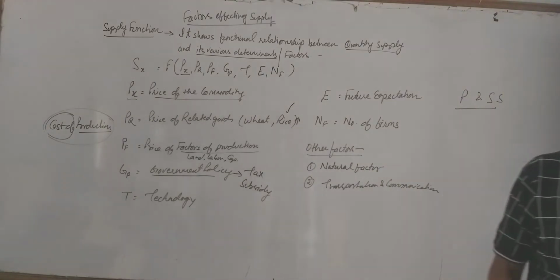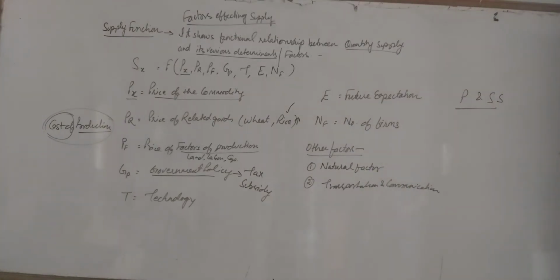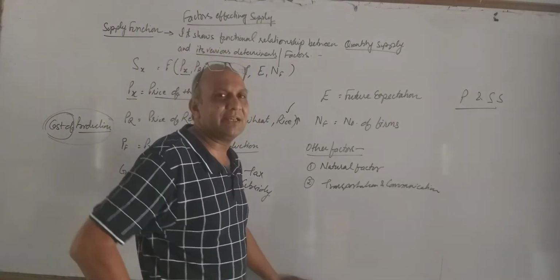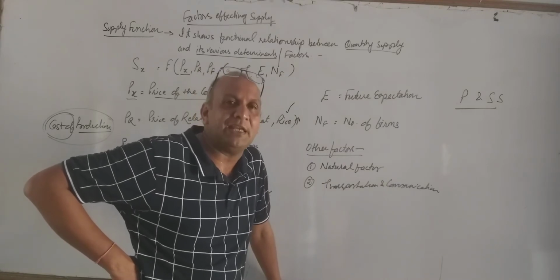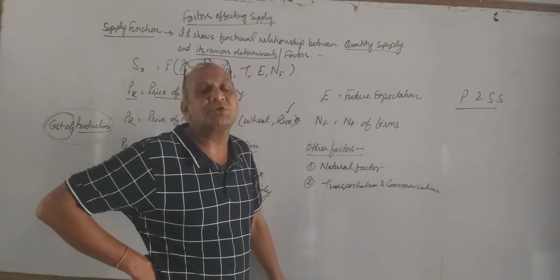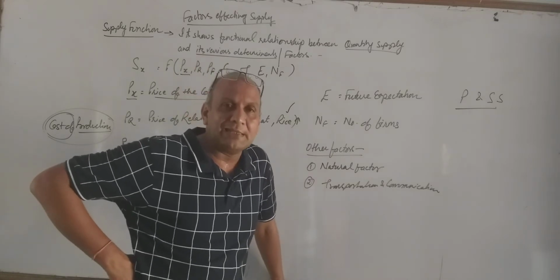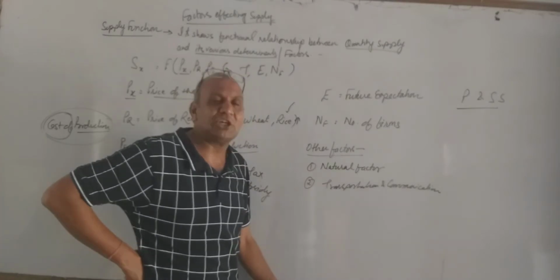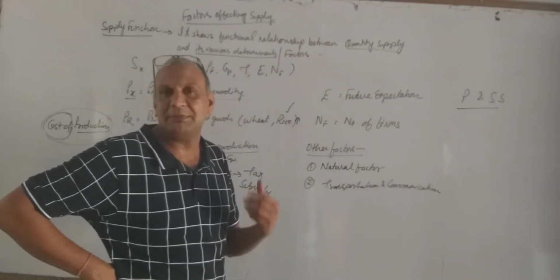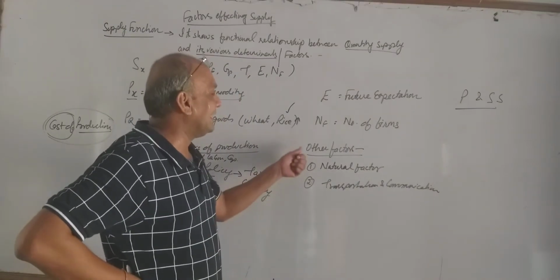Next is NF. NF stands for number of firms. What is the meaning of number of firms? How many competitors are available in the market? How many firms are producing the same kind of products in which we are dealing? The more the number of firms, the more will be the supply. The fewer the number of firms, the less will be the supply. अगर बेचने वाले ज़्यादा होंगे, बिजनेसमैन ज़्यादा होंगे, तो सप्लाई भी क्या होगी? ज़्यादा होगी.